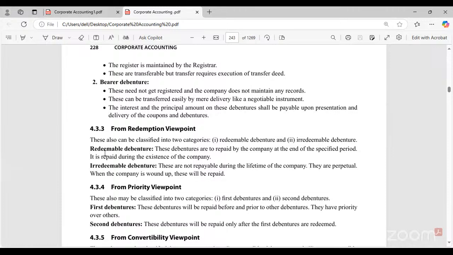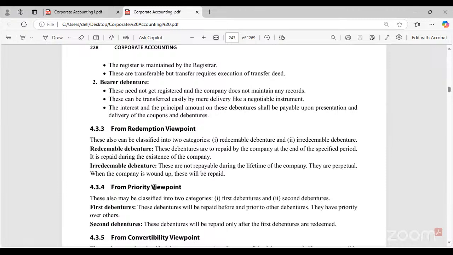Whereas redeemable debentures can be repaid by the company throughout a specified period, till the existence of the company. Till the company exists in the market, redeemable debentures can be repaid at any point of time. Whereas irredeemable debentures cannot be repaid. They are perpetual in nature. When the company is wound up, these will be repaid. Automatically, when the company closes, the irredeemable debentures will be repaid. So these are the redeemable and irredeemable viewpoints.